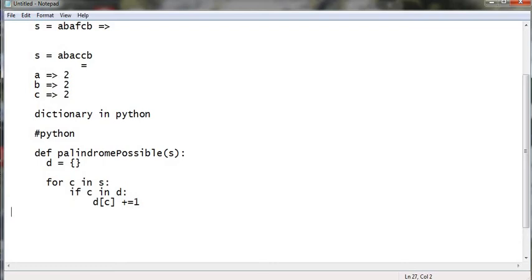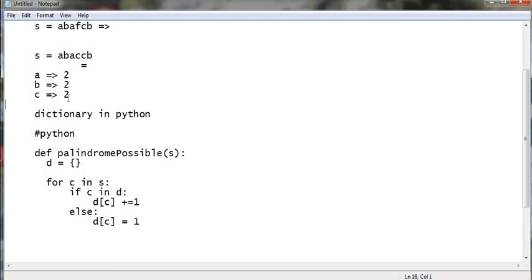If c is not there in the dictionary, we make d of c and initialize it to 1. That's what we did earlier: it was 1, later we incremented it to 2.